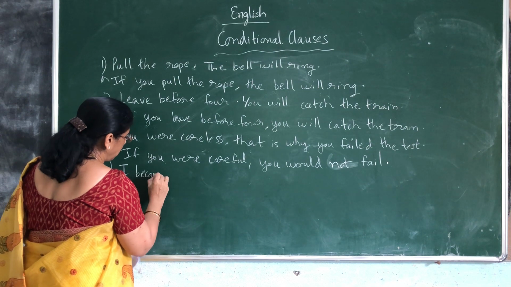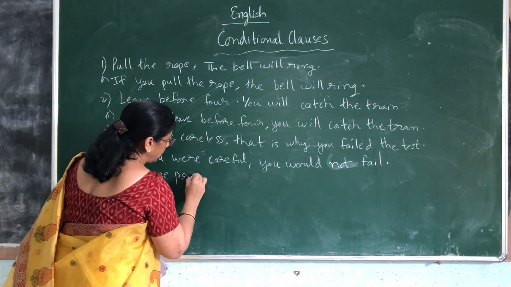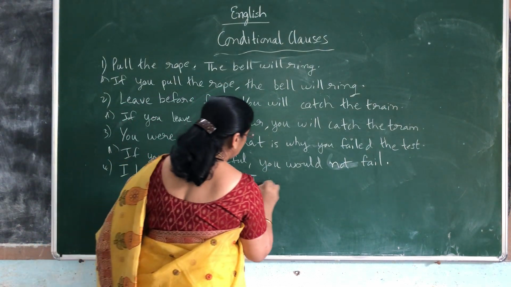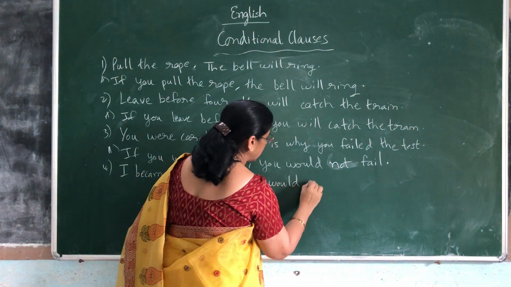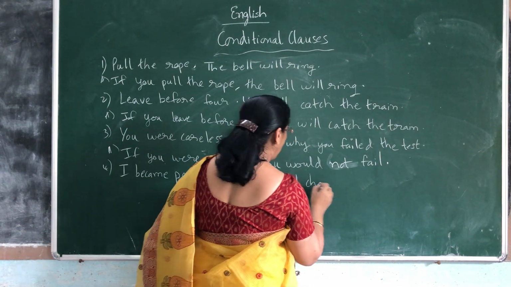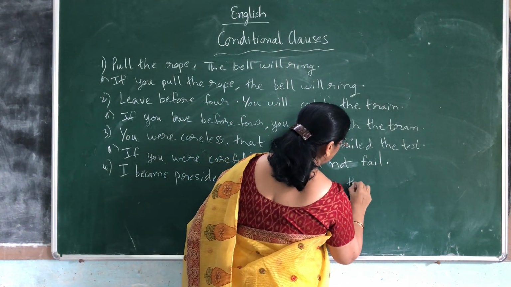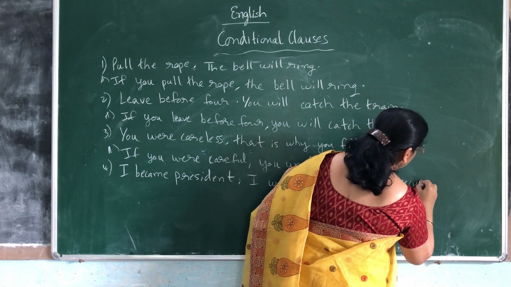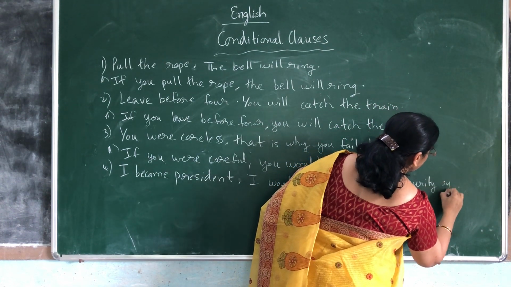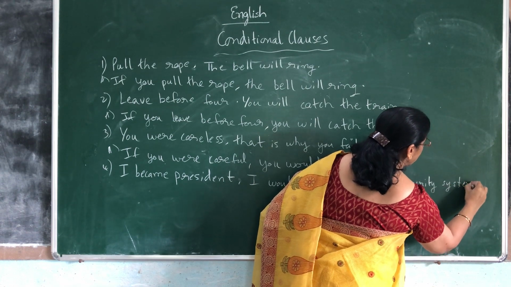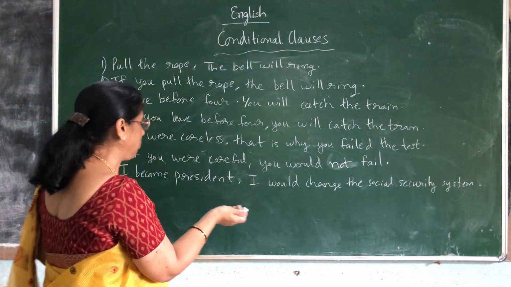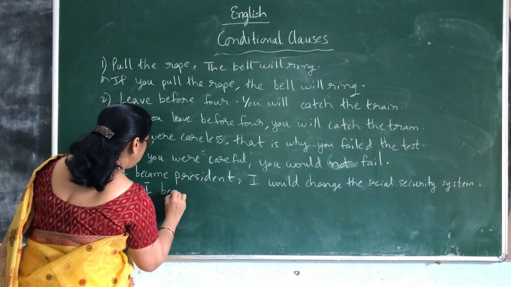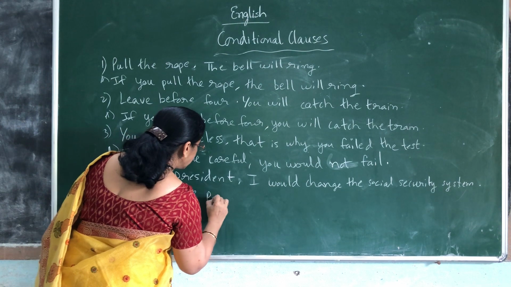I became president. I would change the social security system. What is the condition he wants to say? He just wants to say that if he becomes a president, he will do something. So what you should write here? If I became president,